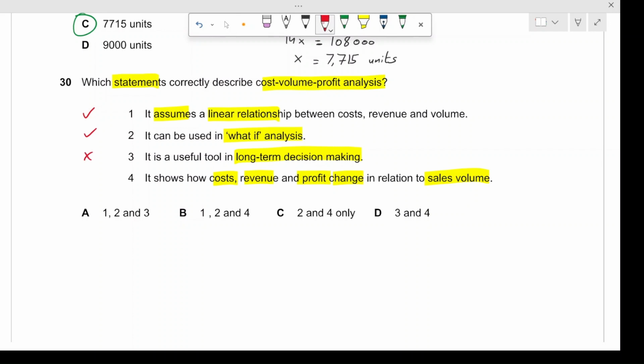The last one is, it shows how cost, revenue, and profit change in relation to sales volume. This is also correct because the core purpose of the CVP analysis is to model how costs, revenues, and profits vary in relation to the sales volume, like how they are connected to the sales volume. So this is also correct. So in this case, the correct answer is option number B.